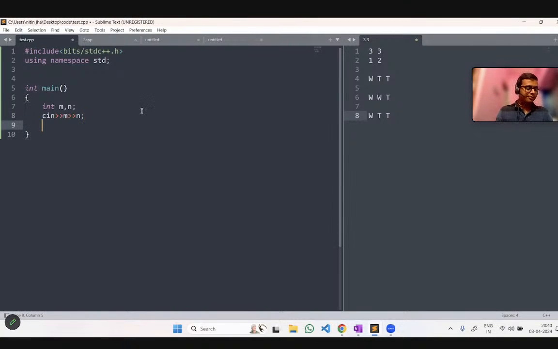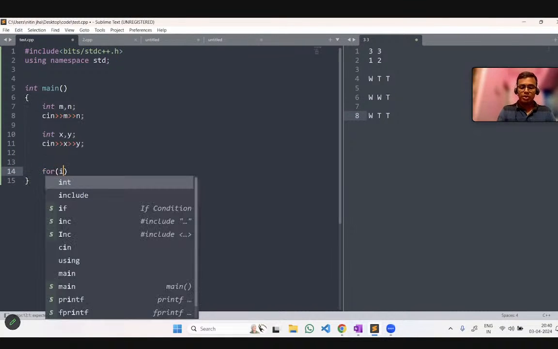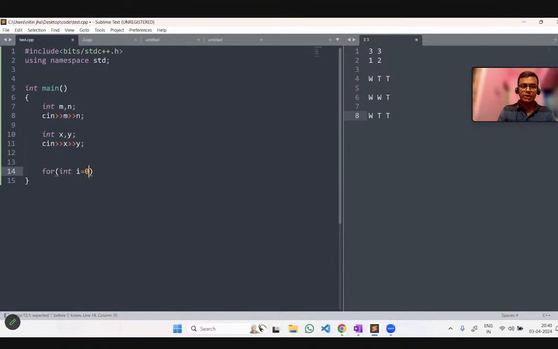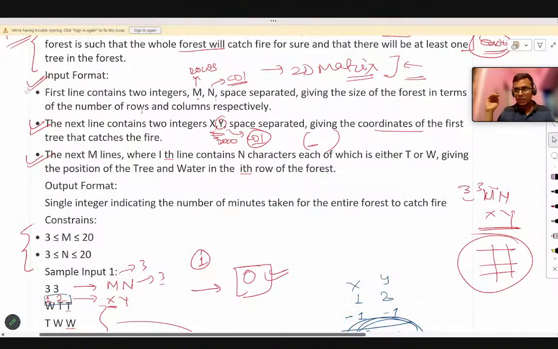Now you can see from here, int x comma y, and cin x and y. Okay, are you getting this? Now, sorry, we have taken the rows and columns as input. We have taken the coordinates of the first tree in the forest, which is to be burned initially. And now what we are going to do, we have to get the tree structure as an input.